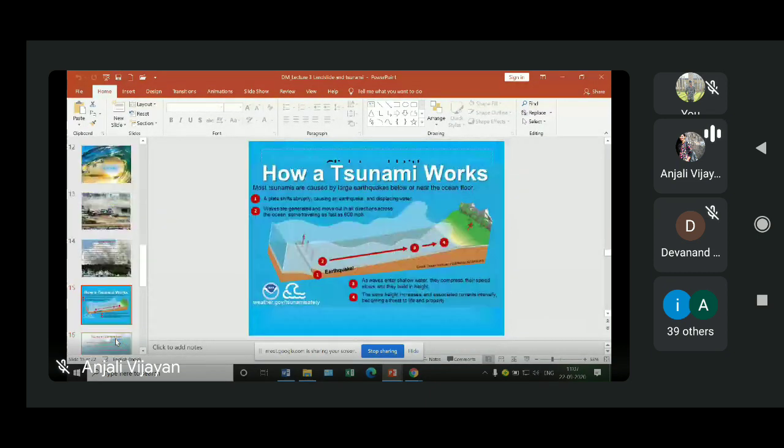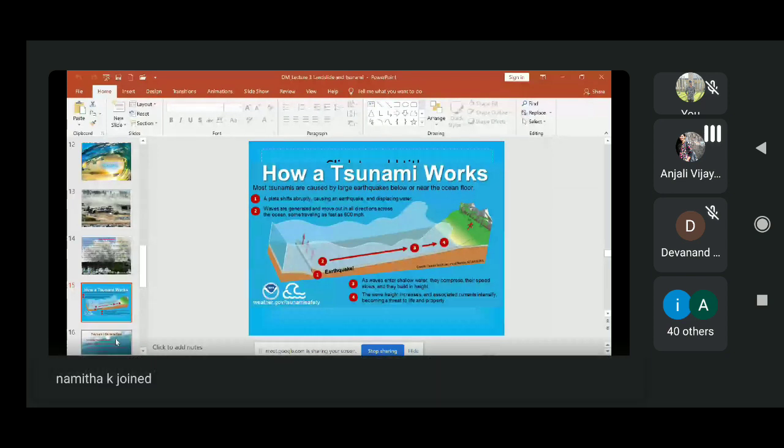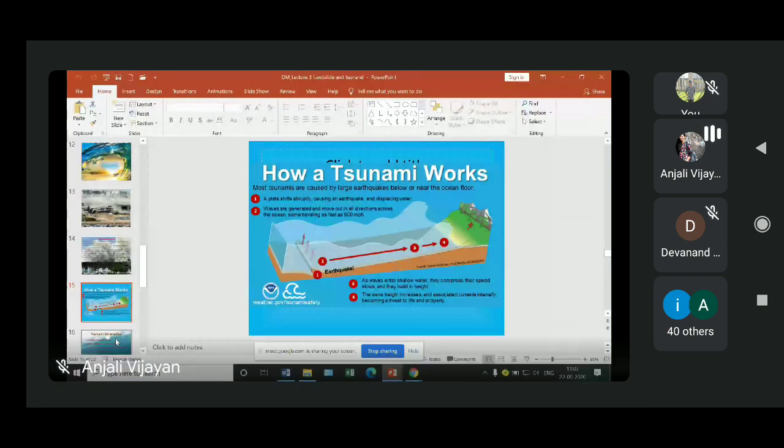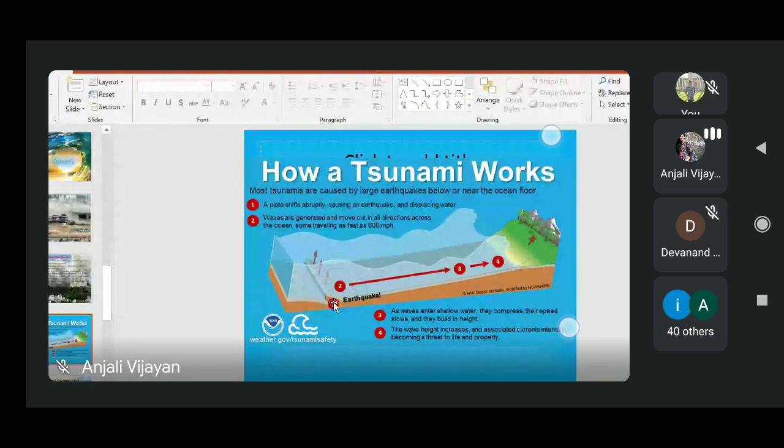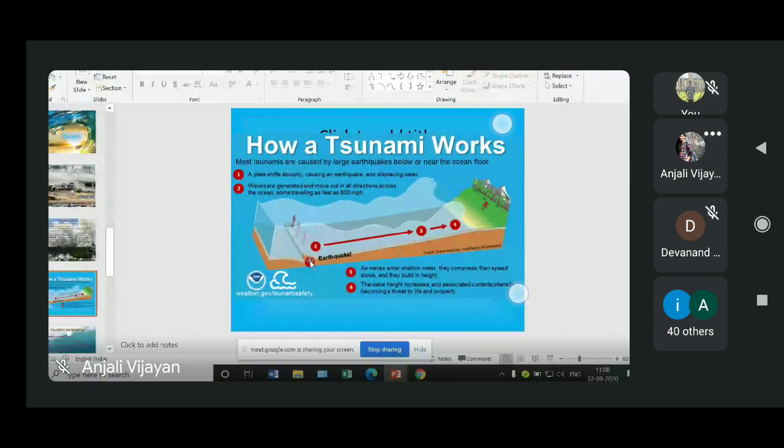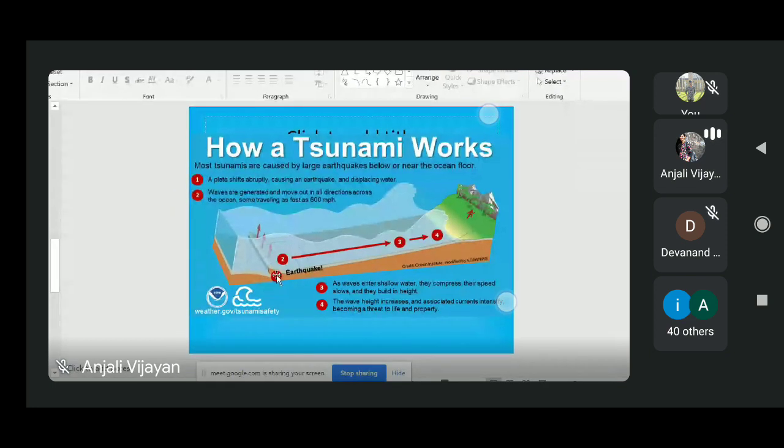Now we will see how this tsunami forms. What is the real mechanism behind the generation of tsunami waves? In most cases, as I said, tsunamis are formed due to some submarine earthquake of higher magnitude. This is a schematic diagram which explains the mechanism of tsunami generation. Here you can see number one, which indicates the place where the tsunami originates.